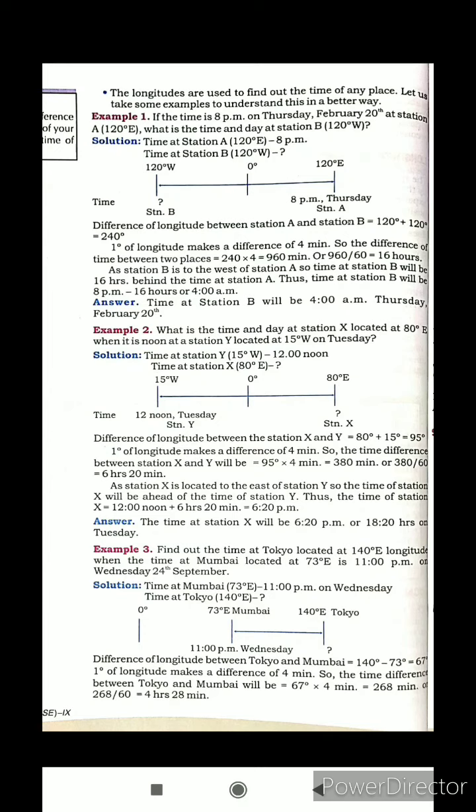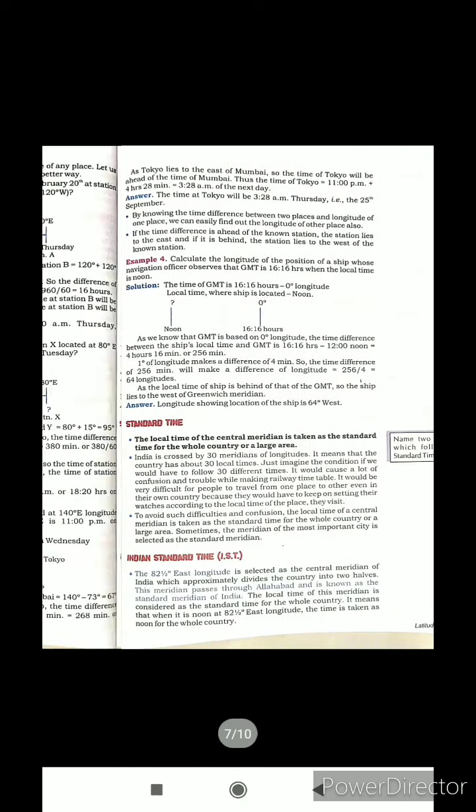Difference of longitude between Tokyo and Mumbai: we have to subtract 73 degree from 140 degree. Thus we get the answer 67 degree. We know that 1 degree of longitude makes a difference of 4 minutes. So the time difference between Tokyo and Mumbai will be 67 into 4 minutes, that is 268 minutes. We divide 268 minutes by 60, and we get 4 hours 28 minutes.